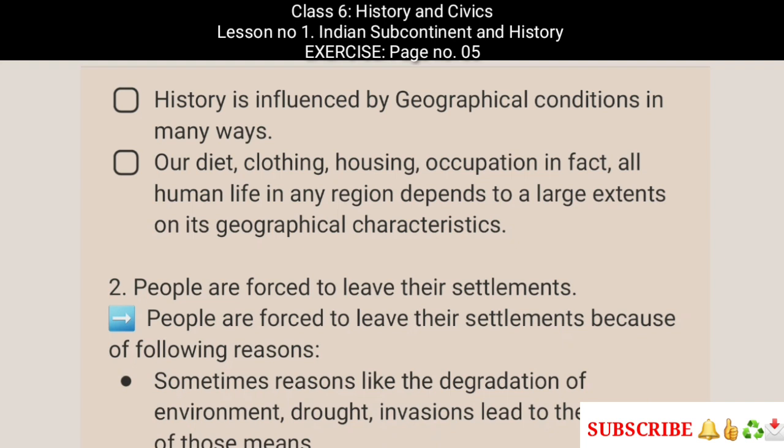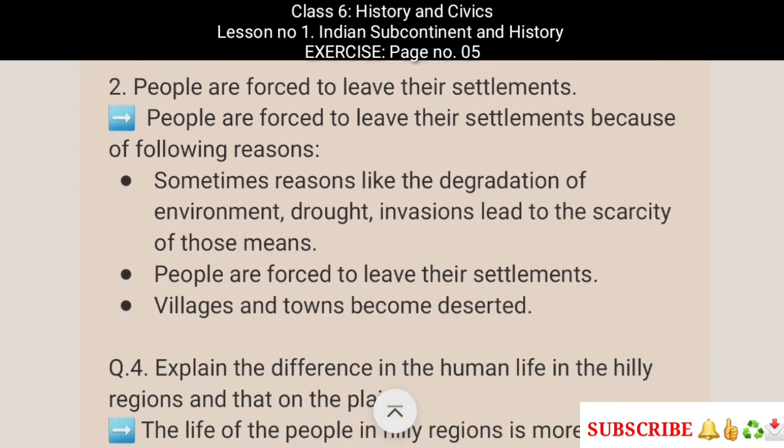Our diet, clothing, housing, occupation, in fact, all human life in any region depends to a large extent on its geographical characteristics. 2. People are forced to leave their settlements. The answer is, people are forced to leave their settlements because of the following reasons. Sometimes reasons like the degradation of environment, drought, invasions lead to the scarcity of those means. People are forced to leave their settlements and villages and towns become deserted.